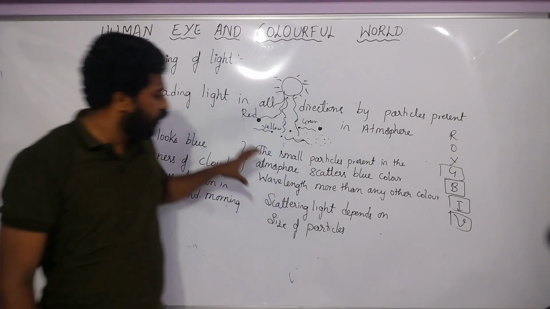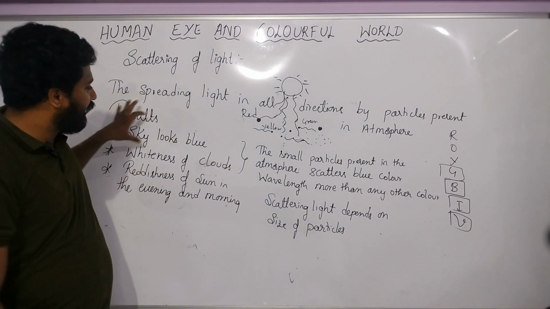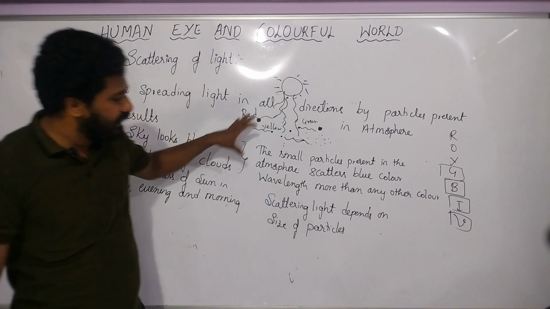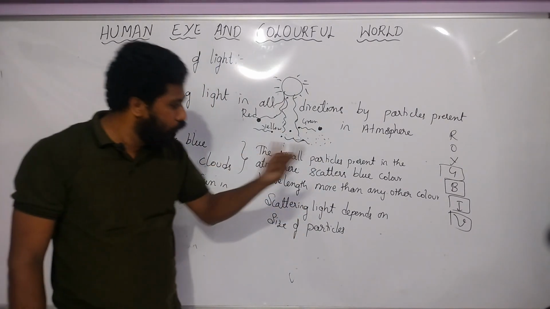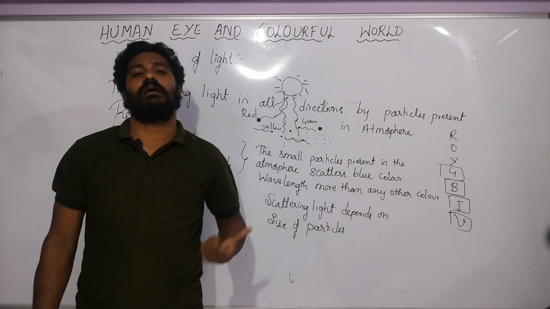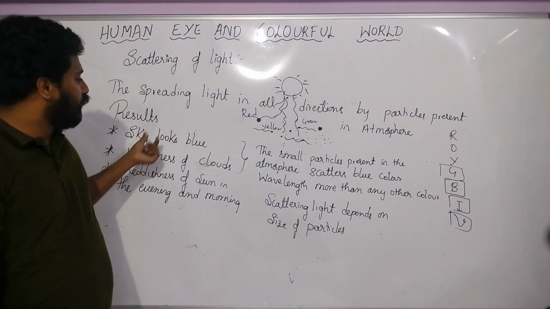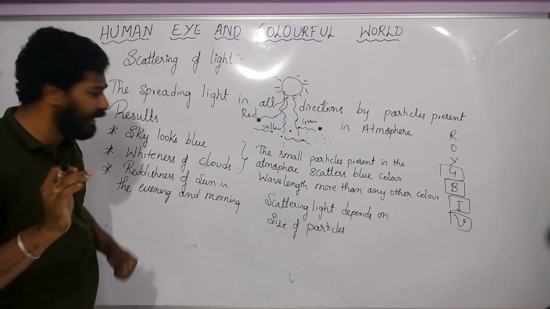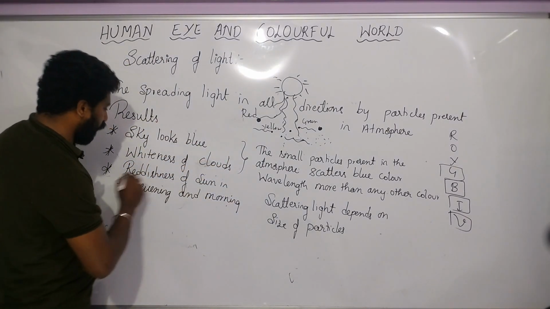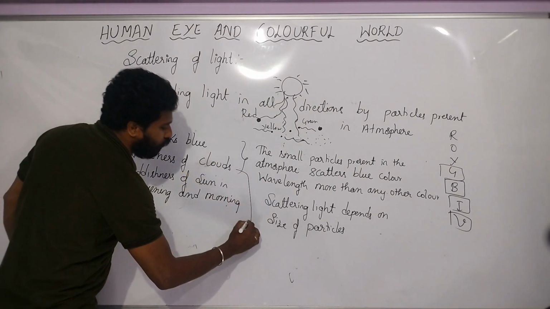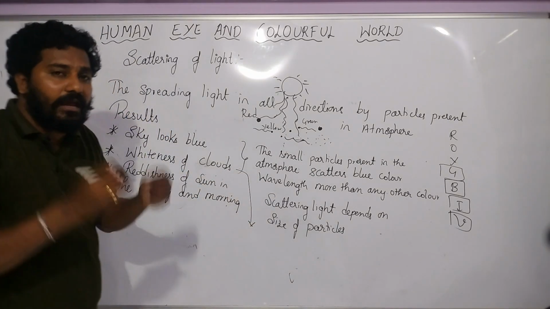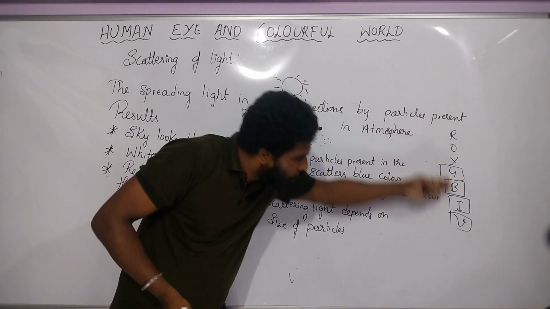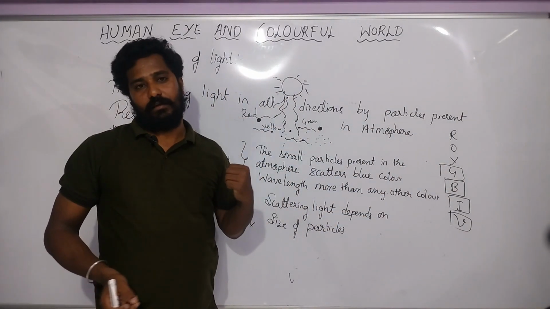So this is how you have to answer. Why does the sky look blue? The small particles present in the atmosphere scatter the blue color wavelength more than any other color. That's why the sky looks blue. The next one is the whiteness of the clouds. Why do the clouds look white? When they scatter all kinds of colors equally.